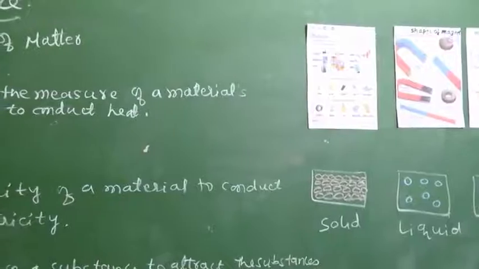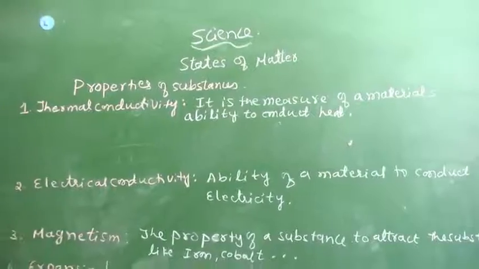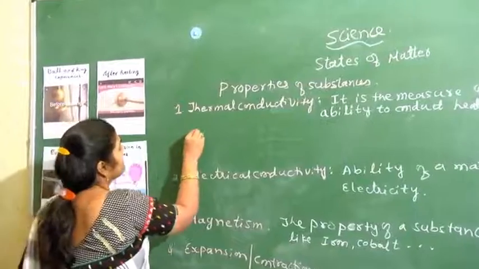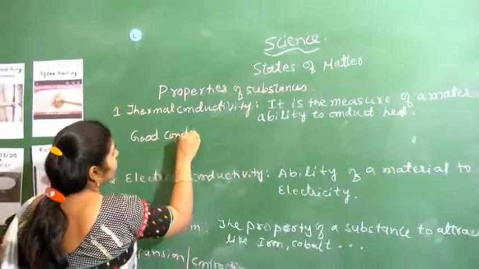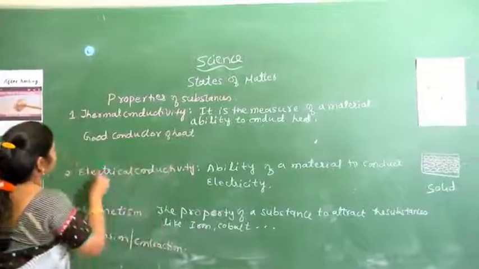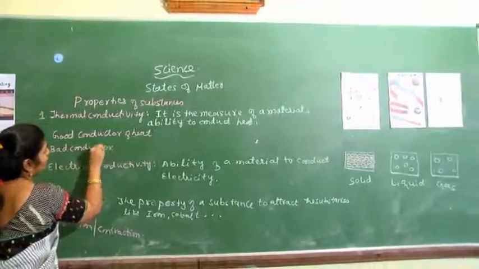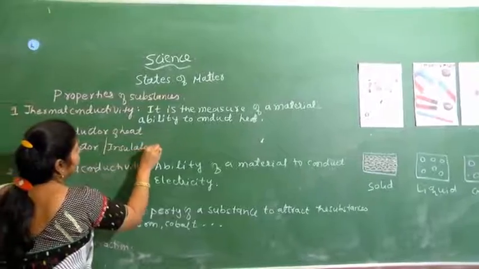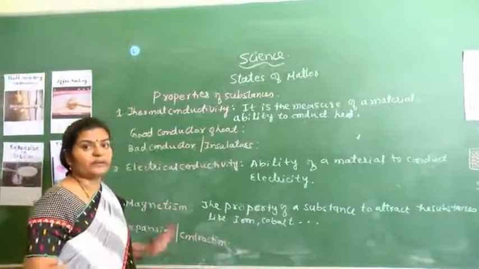In this way, when we consider thermal conductivity, matter or substances are divided into two types. The first is called a good conductor, or conductor of heat, and the next is called a bad conductor, or what we call insulators. And we use all these properties of matter in our day-to-day life.